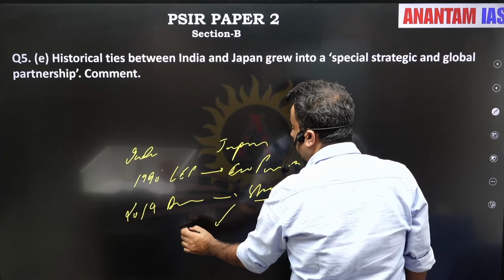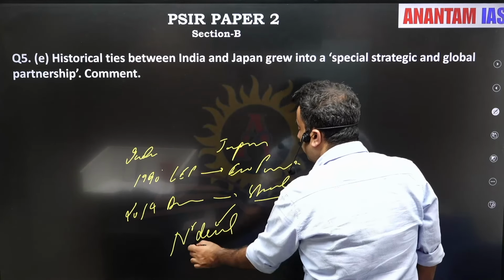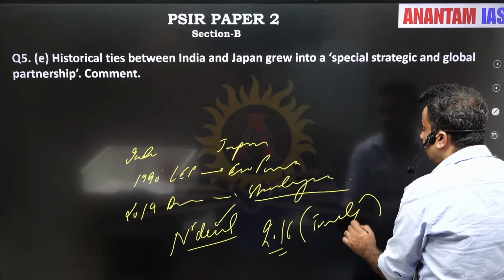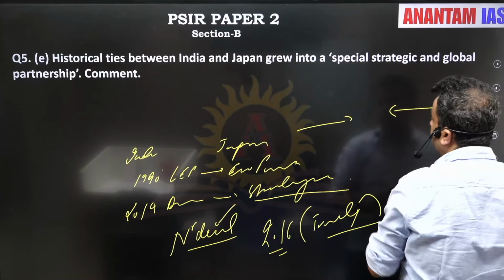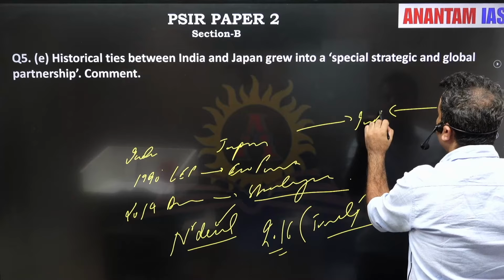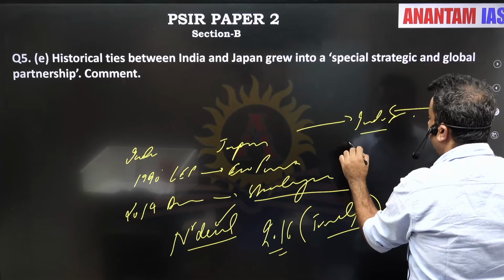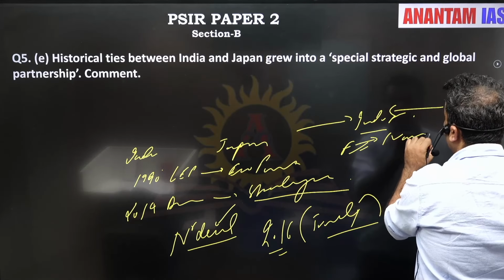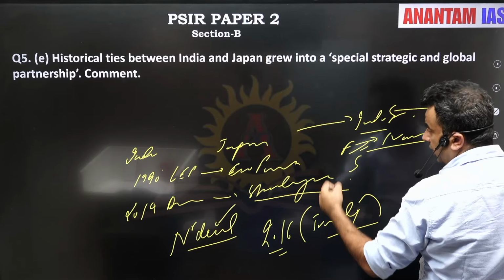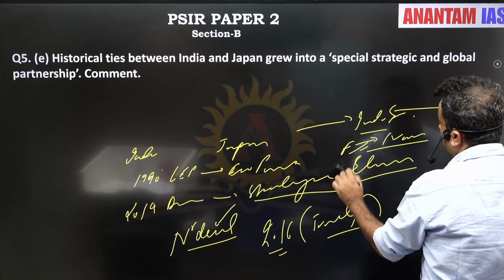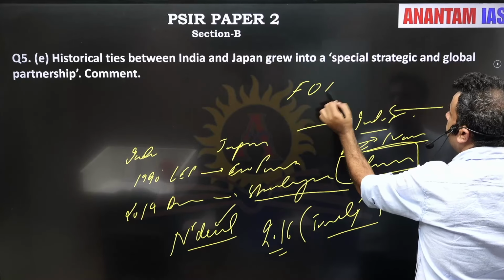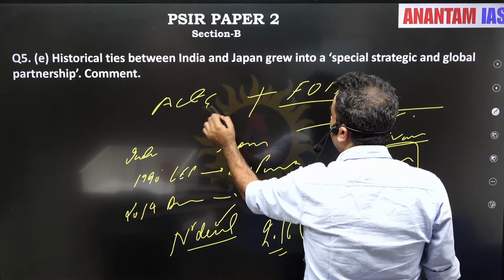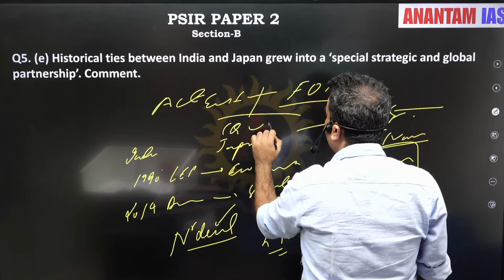The only irritant was the nuclear deal, which Japan was not ready to sign. Since 2016, the deal has been signed, the ties have become truly strategic, and now both have the same vision on the Indo-Pacific, as both stand for the freedom of navigation. And we all know the rising assertiveness of China is a challenge for both. Japan stands for FOIP, so Japan's FOIP clearly aligns with India's Act East, and both are engaging strategically under the Quad.